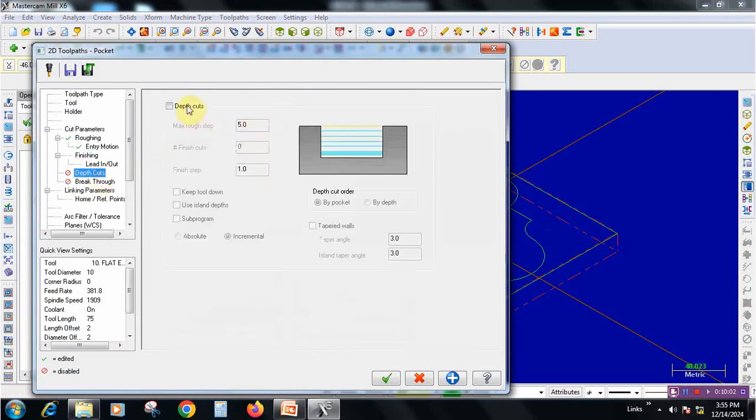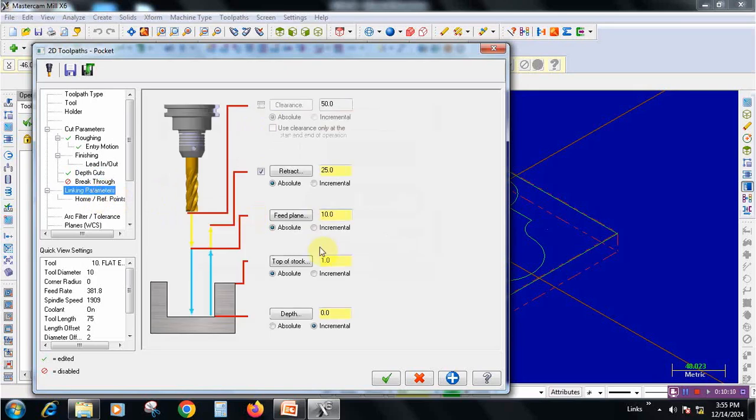Go to depth of cut. So every time 0.5, the tool is going down. Keep tool down to be selected. Go to linking parameters, and this will become 0 and this will become -10, as per the drawing, and give it OK.